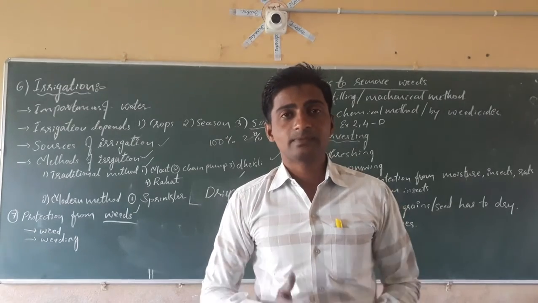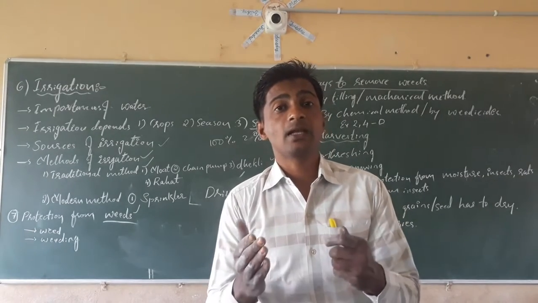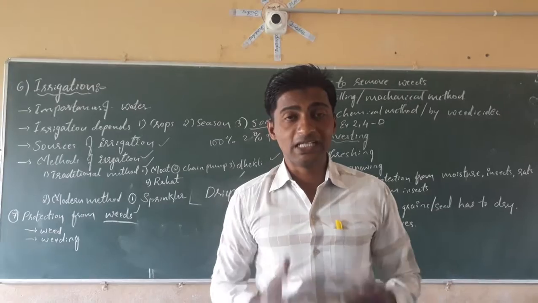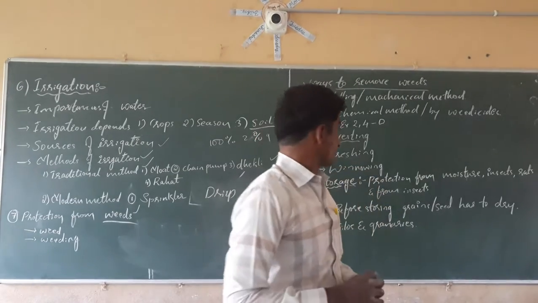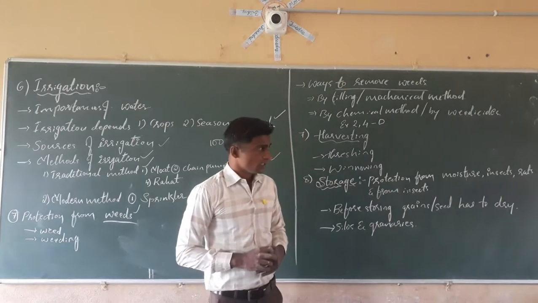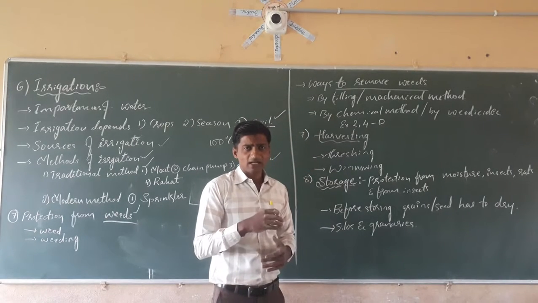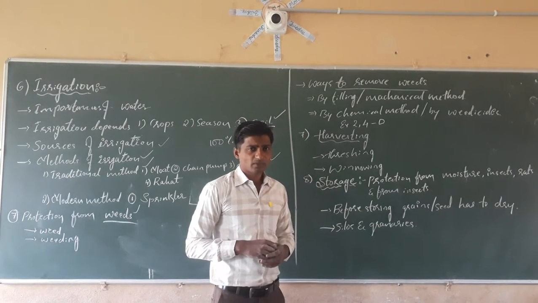We have to harvest them. The process of cutting down crops to get the yield is called harvesting. After maturity we cut down the crop and get the grains.